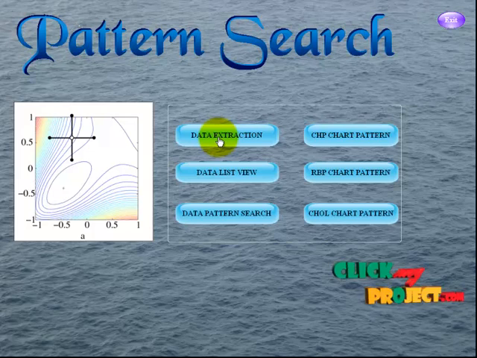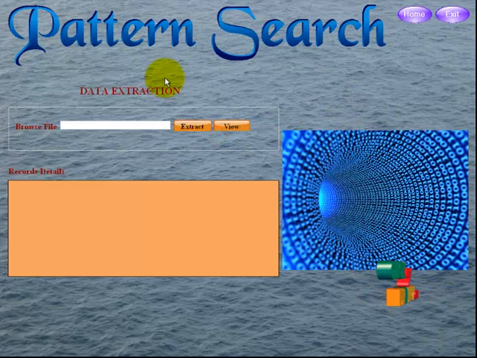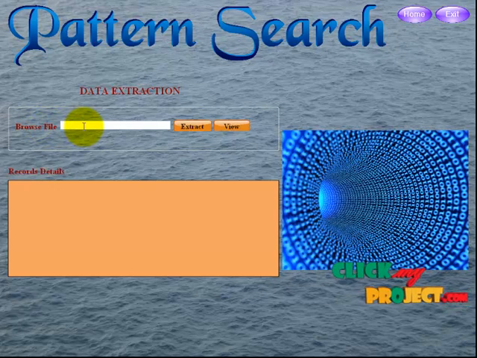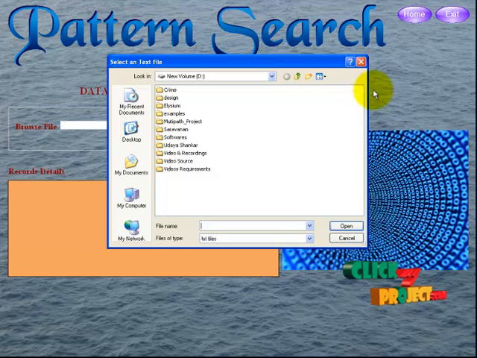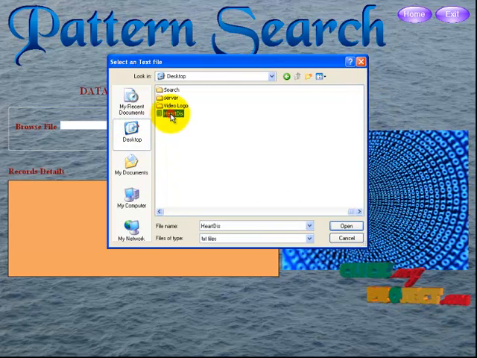The first module is the data extraction. The data extraction form contains a browse file option to extract from the file for the devices. We extract the patterns and extract the data from the file. First of all, we select the file to extract. The selected device text file, then search for the text file and open it.